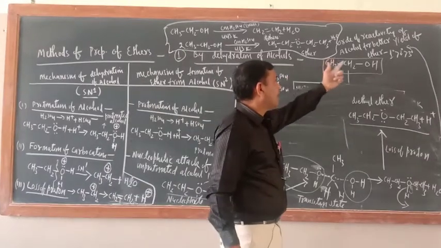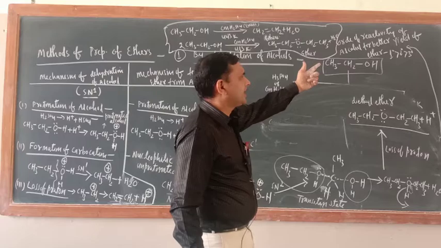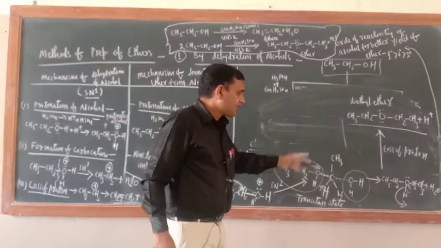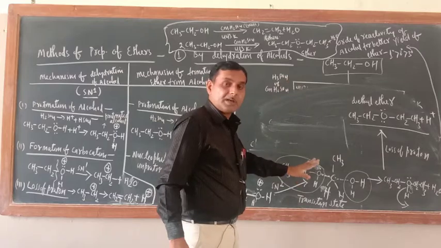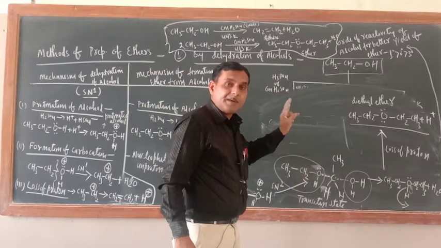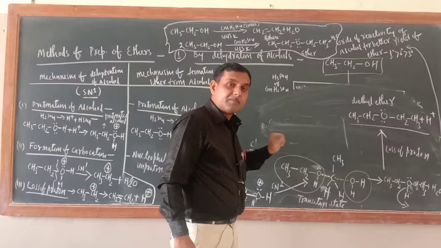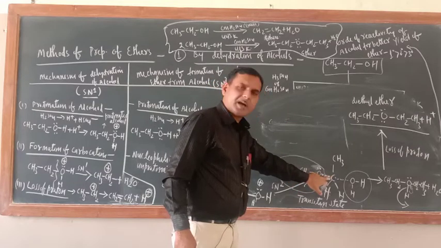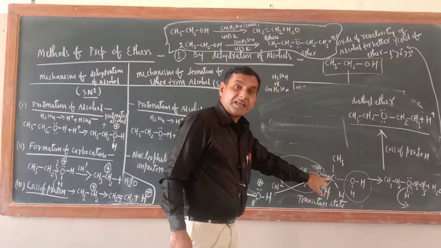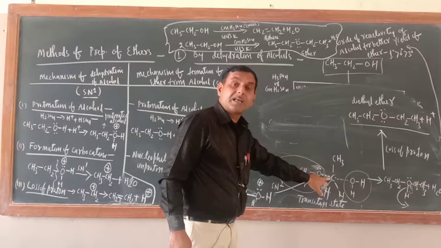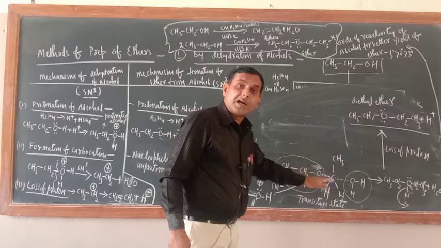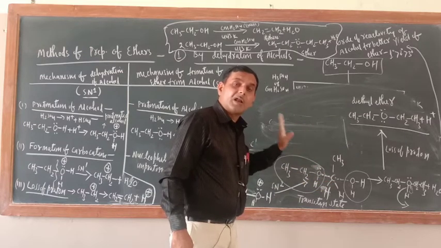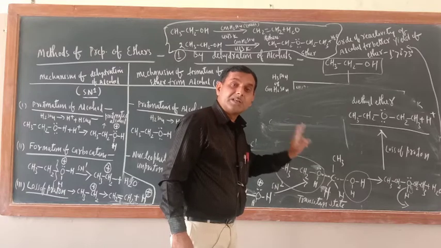Here, what is the order of reactivity of alcohol for a better yield of ether? 1 degree, 2 degree, 3 degree. Now try to understand, if you take 1 degree, then only a better yield of ether will be there. If you take 3 degree, then what would be there? Now this carbocation, is it a carbocation or not? This will be hindered by many bulky alkyl groups, so the nucleophile attack would not happen here. That is why 1 degree alcohol will give the better yield of ether.